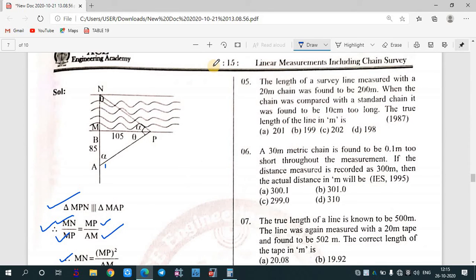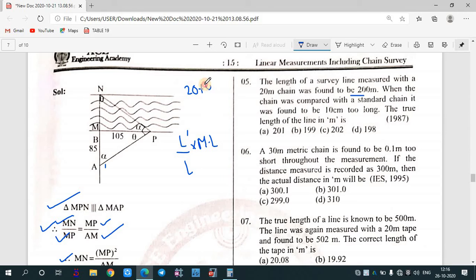After that, the next question says that the length of the survey line measured with the 20-meter chain was found to be 200 meter. When the chain was compared with the standard chain, it was found to be 10 centimeter too long. The true length of the line in meter. So we will use the same formula, L dash by L into measured length. In this, L dash will be the incorrect length. So the original length of the chain is 20. Since it is too long, we need to add this 10 centimeter.